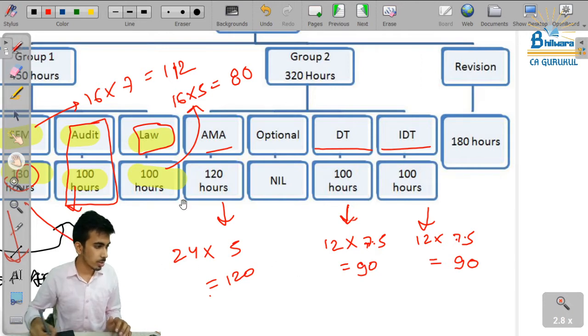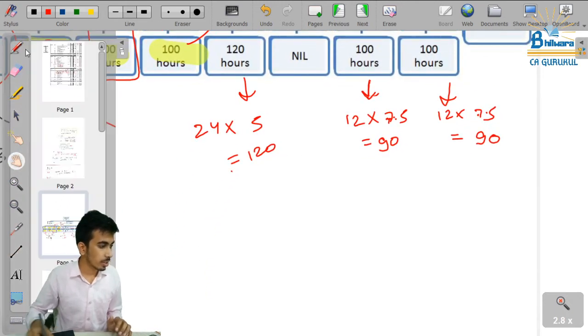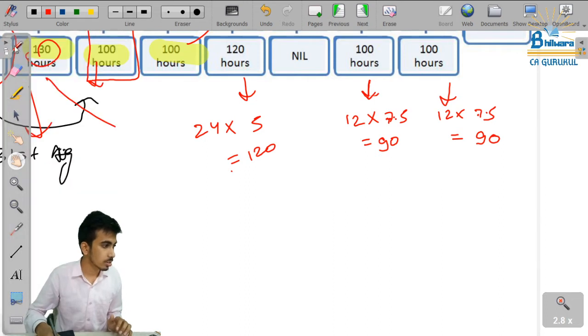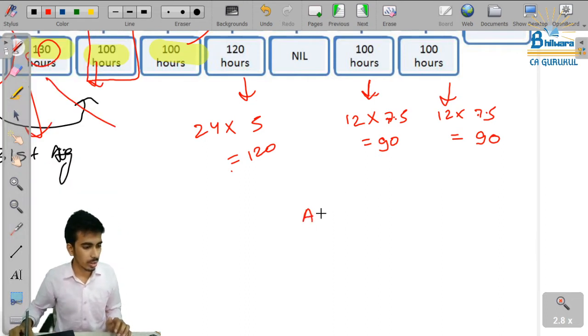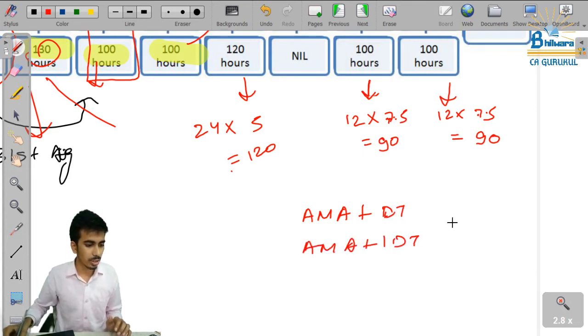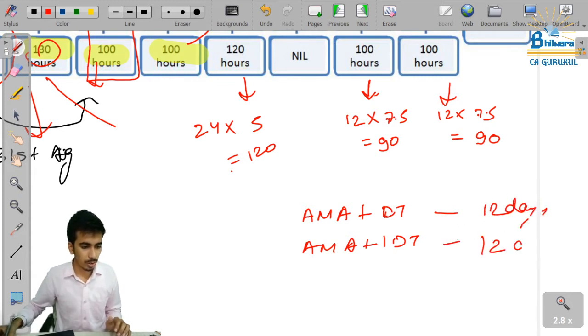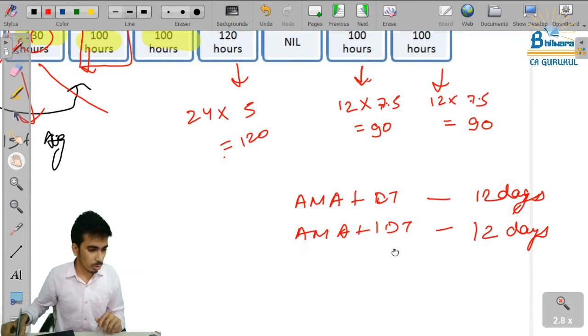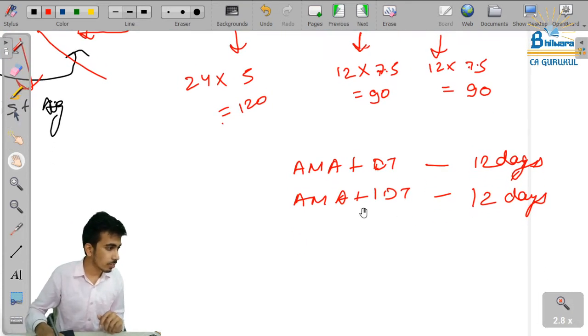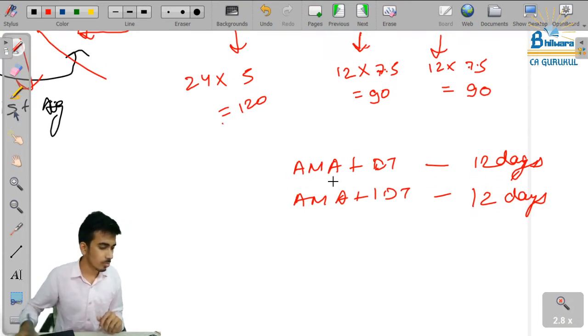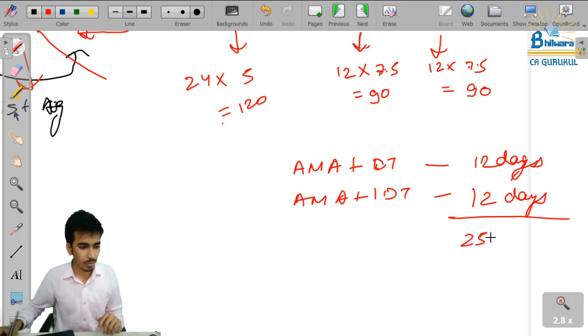We will take AMA plus DT, and then again AMA plus IDT. So for 12 days, and then again for 12 days. I think the network is not responding much. So by 24, I'll take it as 25 days. Okay, I will take it as 25 days.